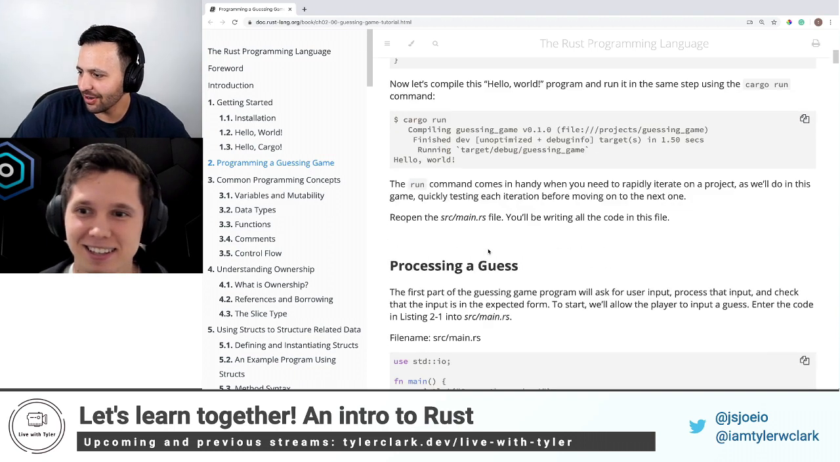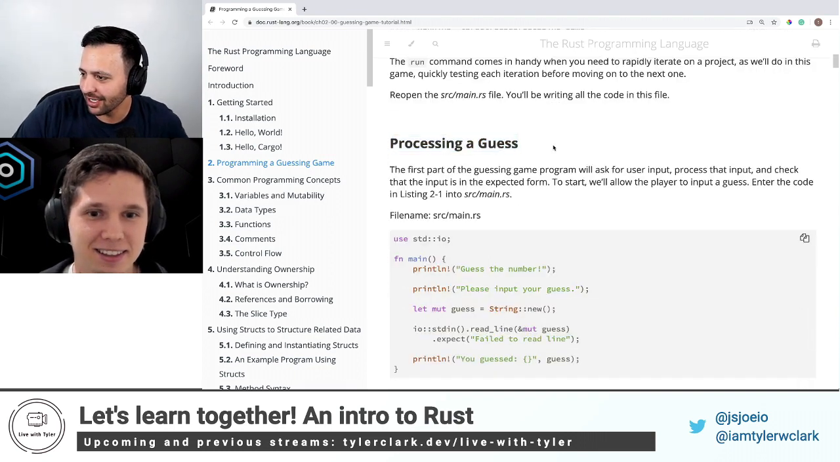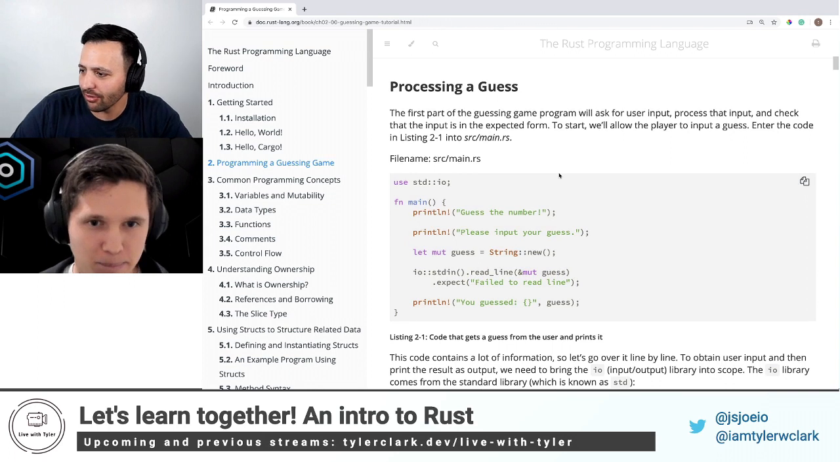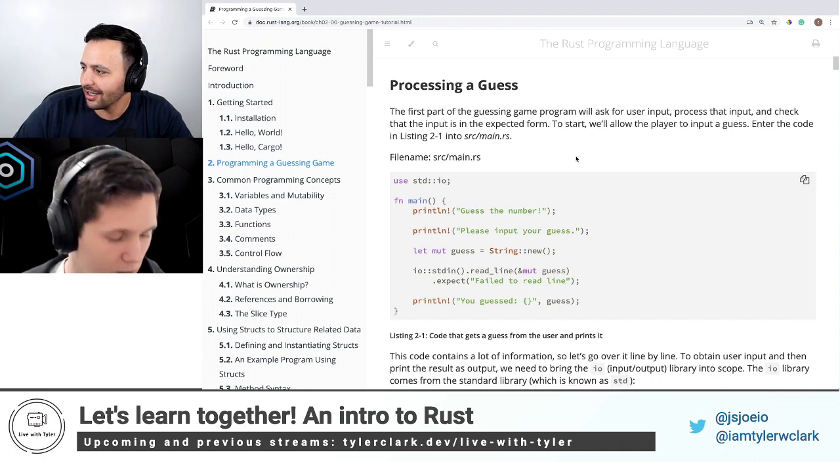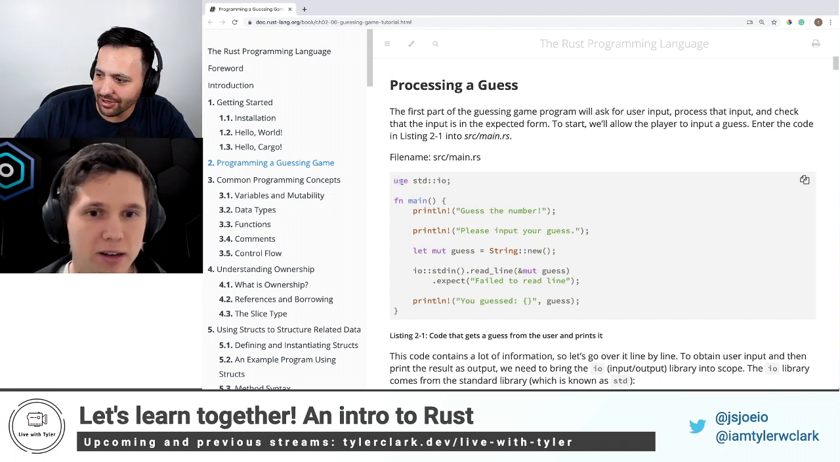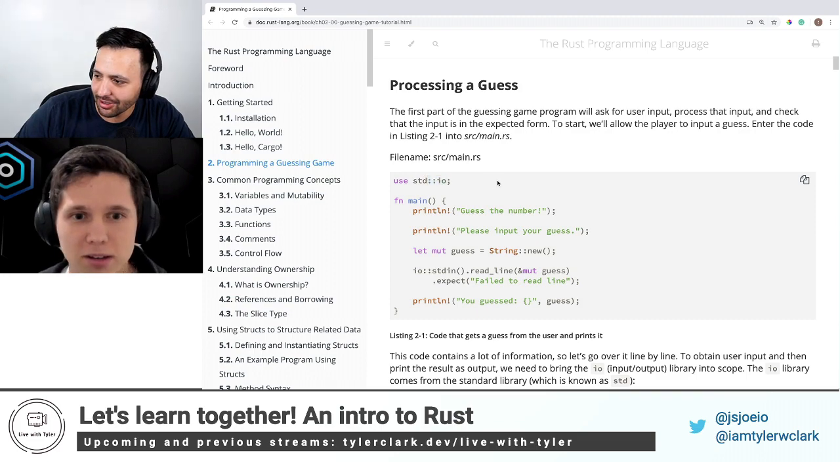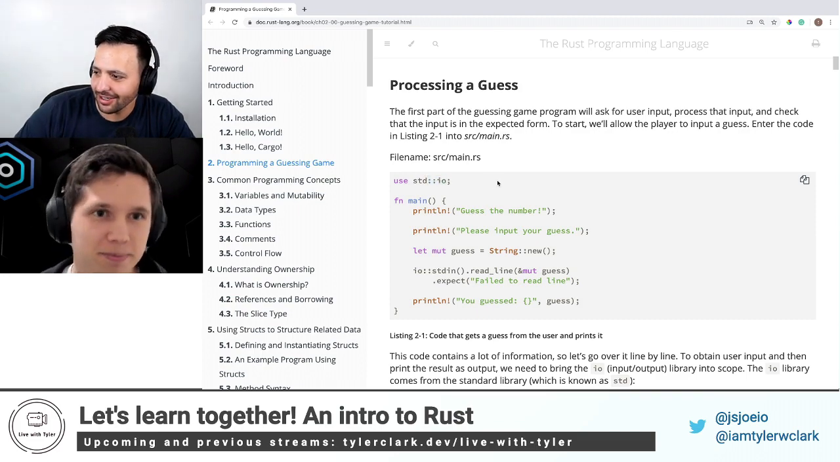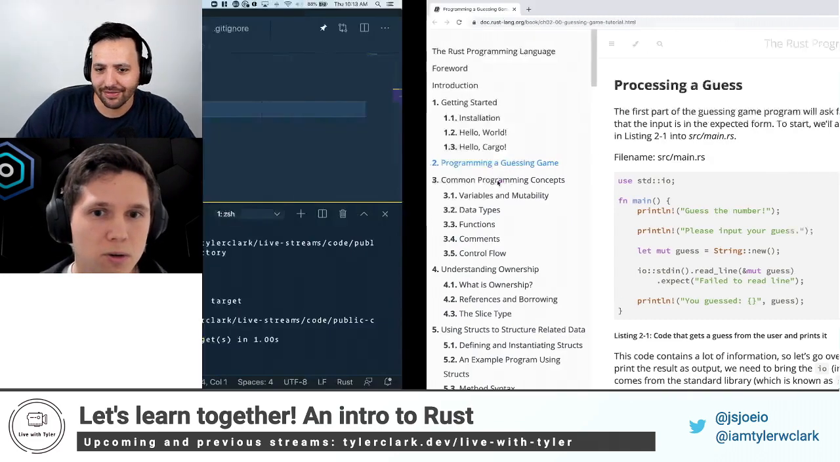Okay, so we did this first part. We did cargo run. All right, processing a guess. Step one. Let's do that. I'm seeing lots of interesting syntax here, like use, double colon.